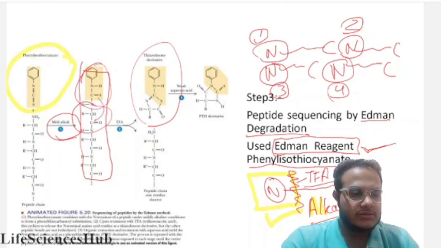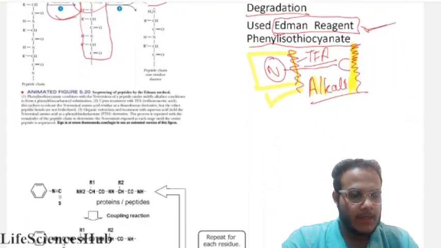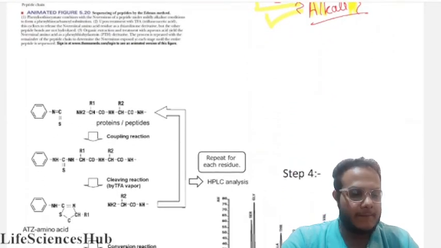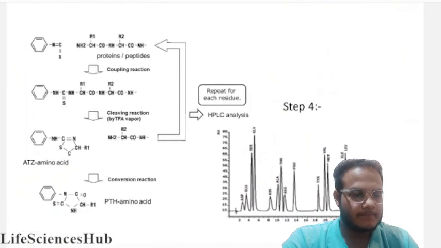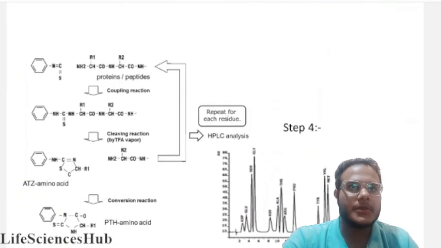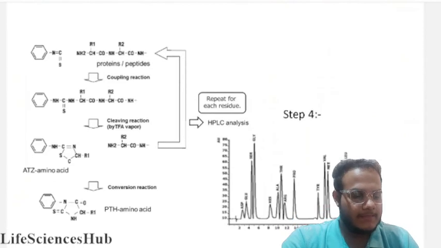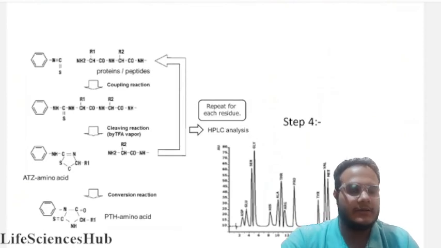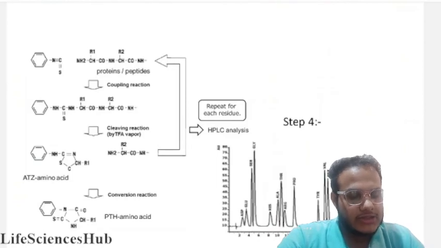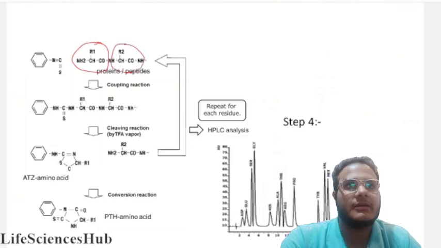and we bind this C terminal to one end. Okay. Now this is the actual thing happening. You can see here. So the amino acid, you can see this is the first amino acid, this is the second amino acid.